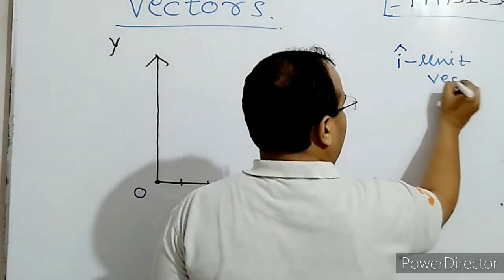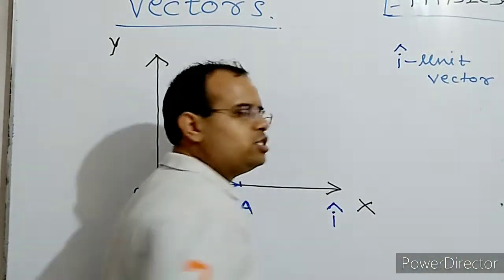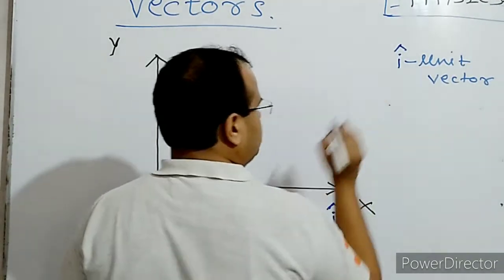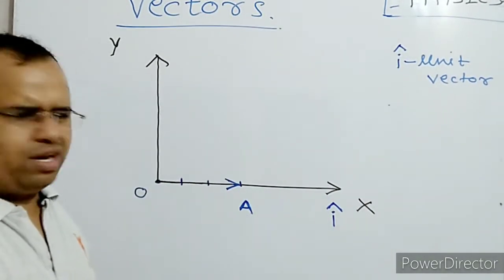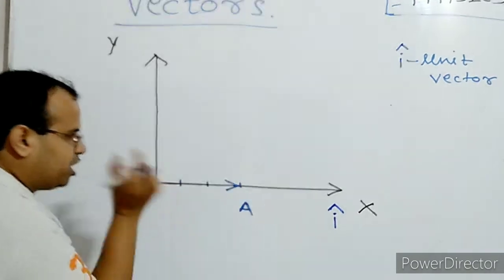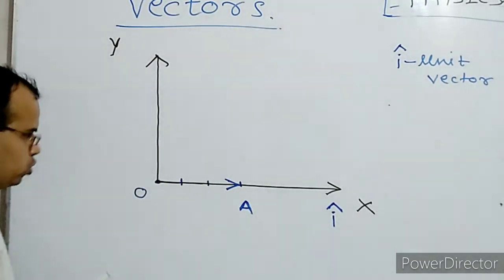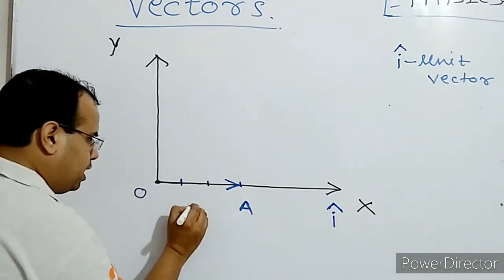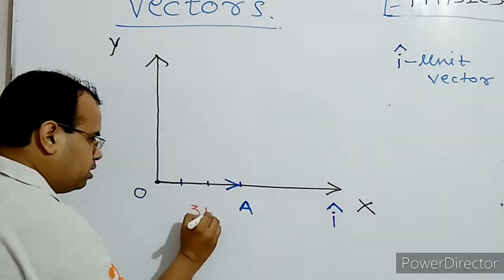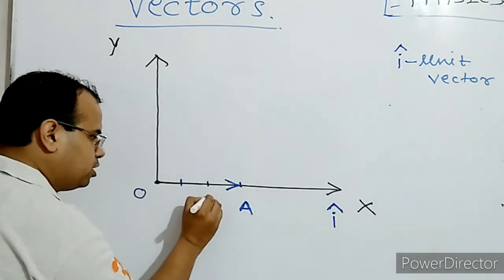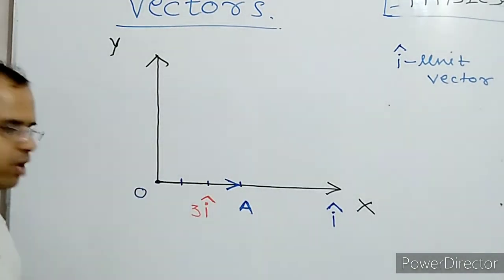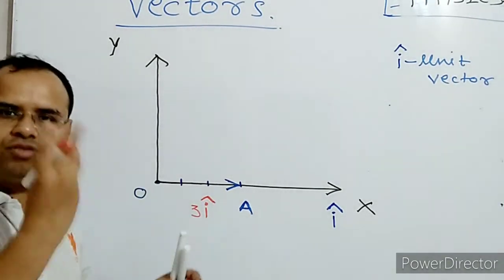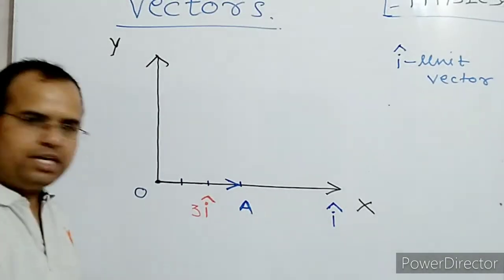Now, what is a unit vector? A unit vector is such a vector whose magnitude is 1. So you can say it is a simple step. You can see that the particle which starts from O reaches A, and the vector here is denoted by 3 I cap, where I cap is a single step, that is the unit vector. And how many such steps are there? 3. So that's why we are writing it 3 I cap.